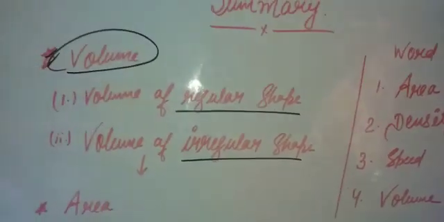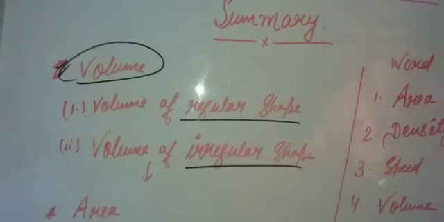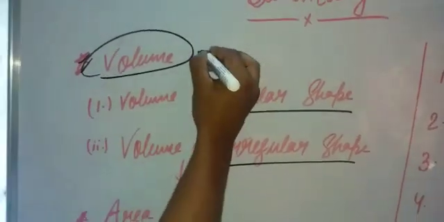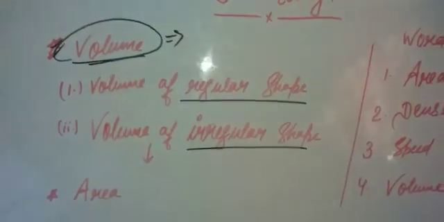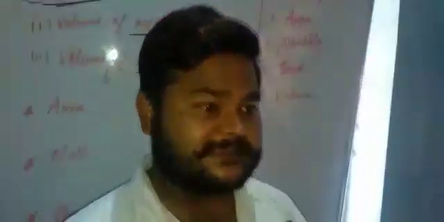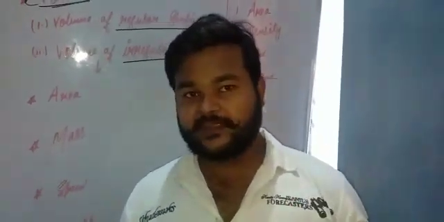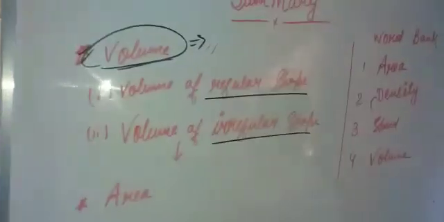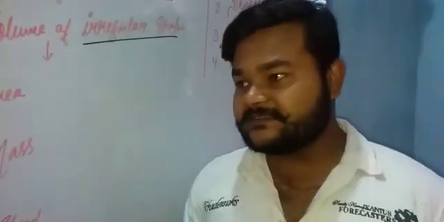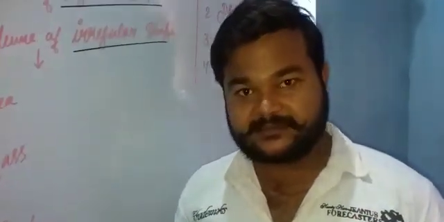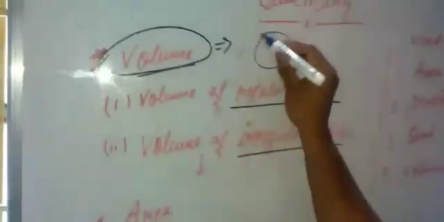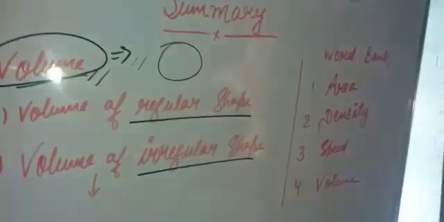If you have to define the term volume, then you define it: any three-dimensional object that occupies space is known as its volume.